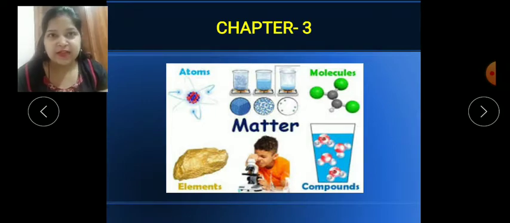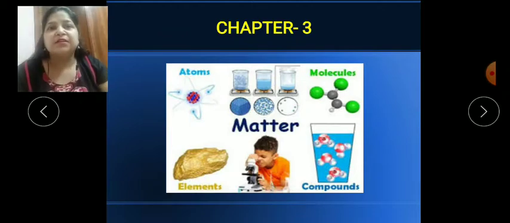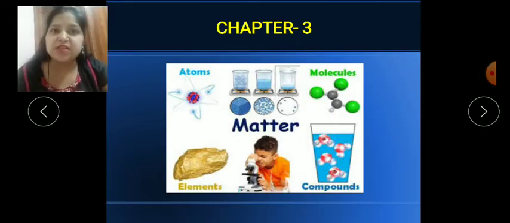Children, today I am going to explain to you chapter number 3, matter, as you can see on the screen. As you all know, everything we can see in our surroundings, the air we breathe in, the water we drink, the food we eat, the earth even where we live, all are made up of matter. In chapter number 1 I have explained this. So today we will discuss the properties of matter.